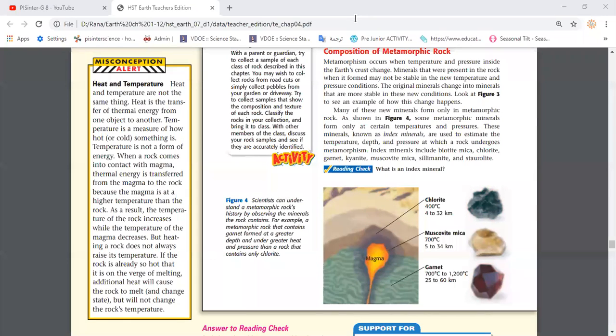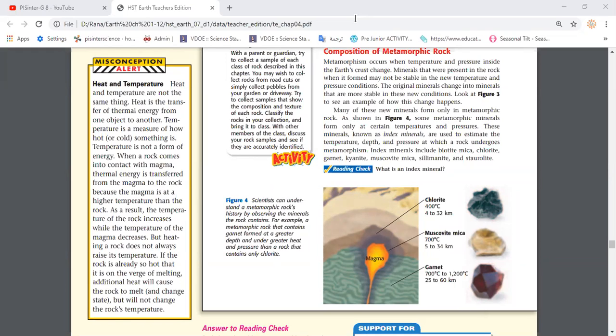Good. Then we said, what are the kinds of metamorphism? We said that metamorphism is the process of changing a rock into a metamorphic rock. We said there are two types of metamorphism, which are, yes, Lujaina? Contact and regional metamorphism. Excellent. Okay. Which one has a greater effect on rocks? Reem? Contact metamorphism. Why does contact metamorphism have a greater effect than regional metamorphism?